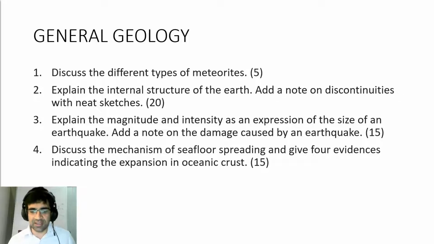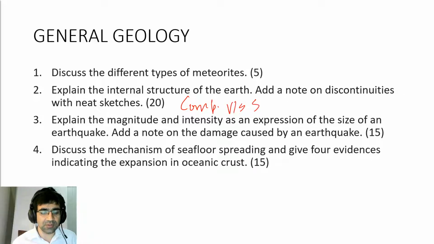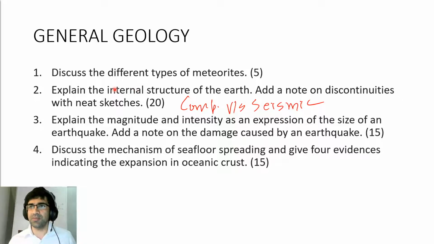Discontinuities also, you need to specify whether those are compositional discontinuities or seismic discontinuities. Compositional versus seismic. So that will tie back to the earlier part that we had, that's the internal structure of the earth. As I said, you also need to write about the phase changes. For example, what happens to olivine as you keep going down its structure: you get, for example, a spinel structure. Then what happens at core-mantle boundaries, all those things will play a role in this.